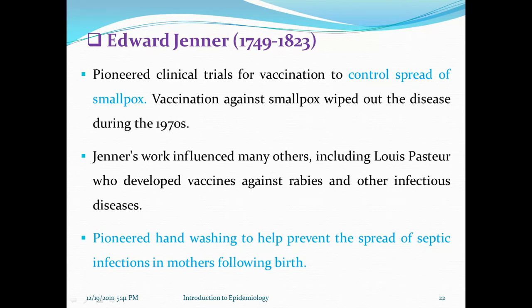And the fourth one is Edward Jenner. Jenner pioneered clinical trials for vaccination to control the spread of smallpox. Vaccination against smallpox wiped out the disease during the 1970s. Jenner's work influenced many others, including Louis Pasteur, who developed vaccines against rabies and other infectious diseases. And importantly, hand washing was pioneered to help prevent the spread of septic infections in mothers following birth.